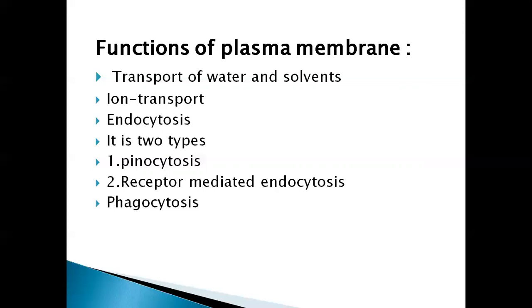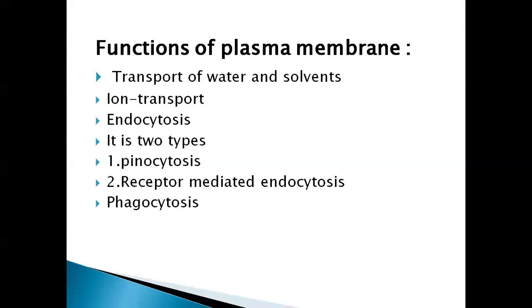So the plasma membrane transports water from outside into the cell, and also from one cell to another cell. Gases like carbon dioxide and oxygen also diffuse through the plasma membrane.